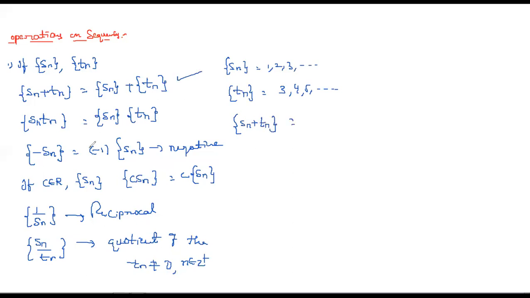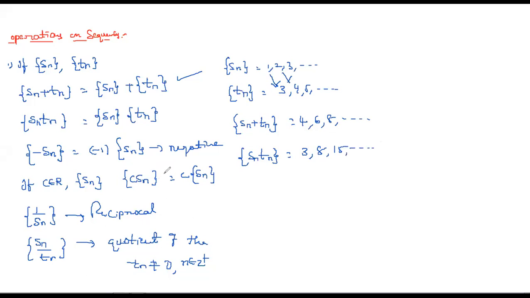As per this, you simply add: 1 plus 3 is 4, 2 plus 4 is 6, 3 plus 5 is 8, and so on. This is the sum. In the same way, for the product SnTn, if you multiply, we get 3, then 2 4s are 8, and 3 5s are 15, and so on. So this is the product.